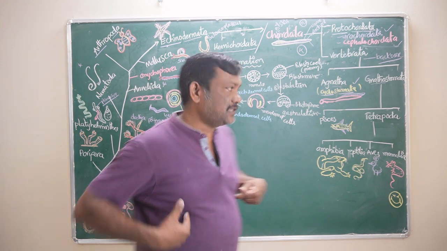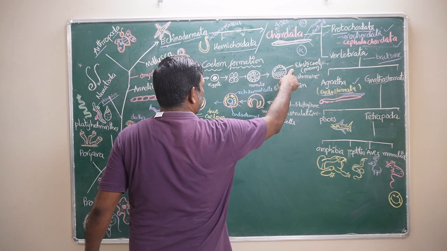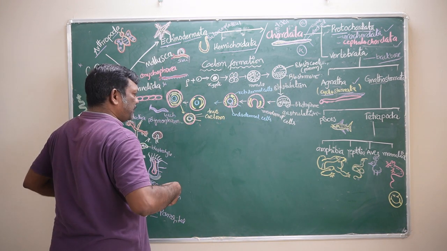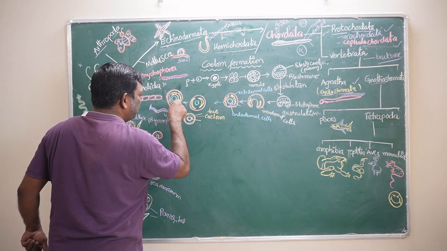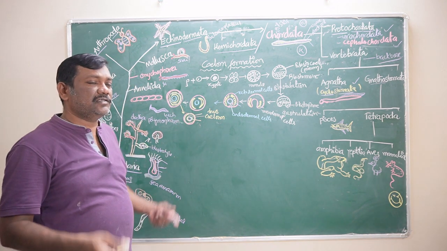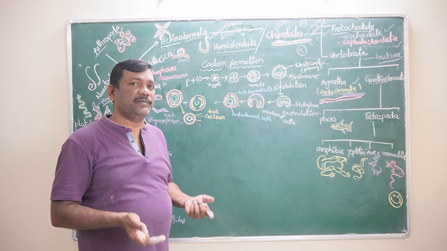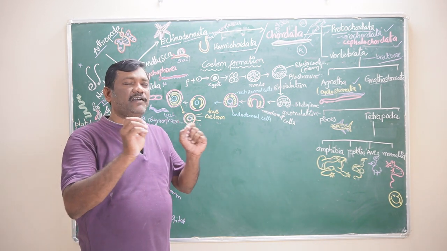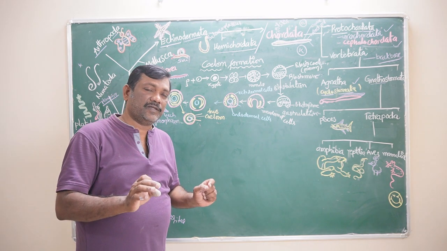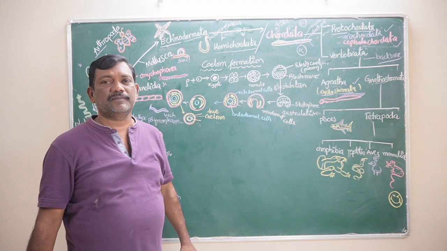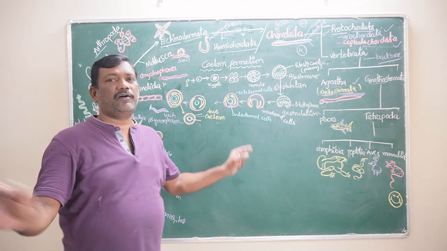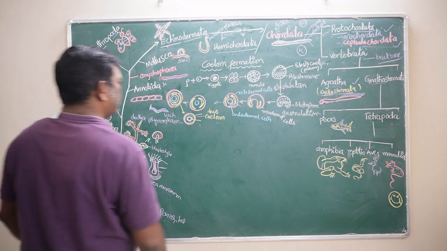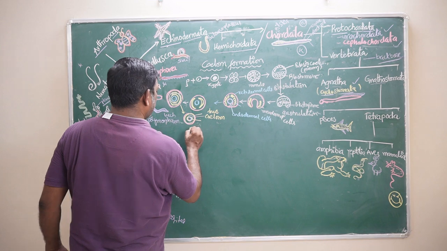Now, the first one is the primary body cavity or the blastocele, but that is not in our body now. The coelom in our body is actually formed from the splitting of mesoderm. So, how the true coelom is formed in the animal kingdom is, the true coelom is formed from the splitting of mesoderm only. If it is formed from the splitting of mesoderm, that is called the true coelom. If it is not formed that way, that is not true coelom. We will discuss about them clearly. This type of coelom is present in Annelida.